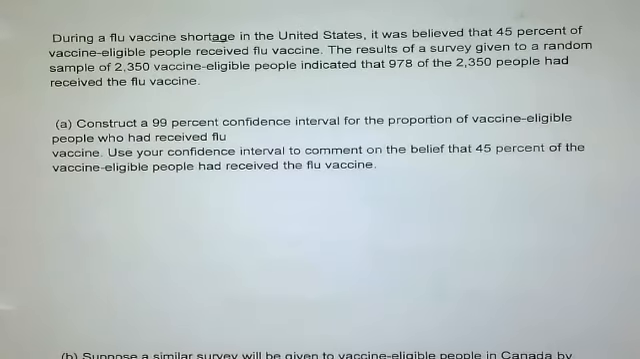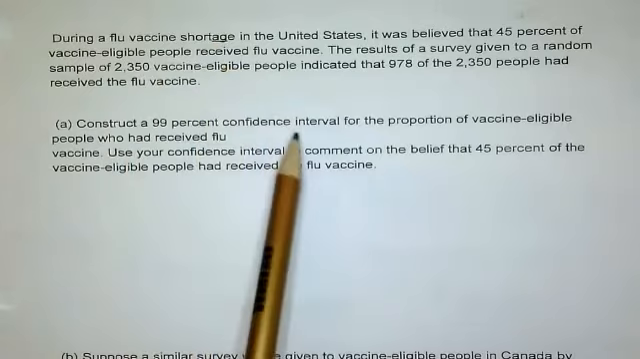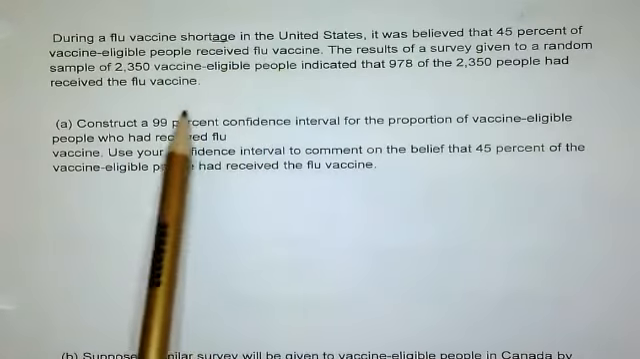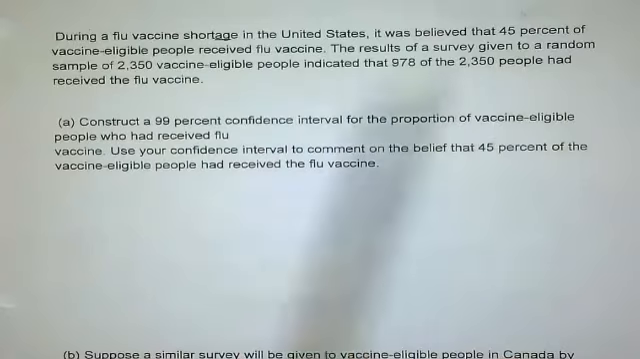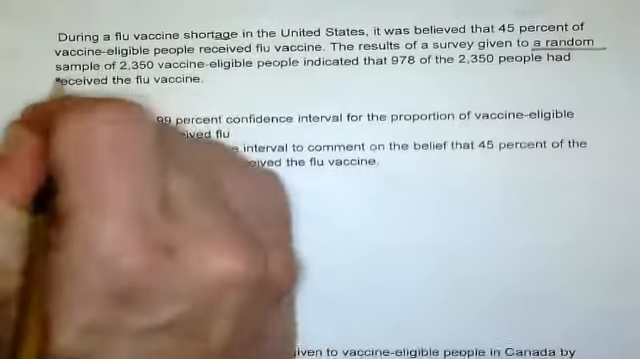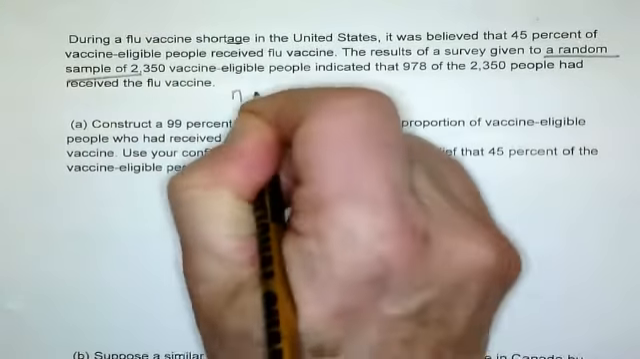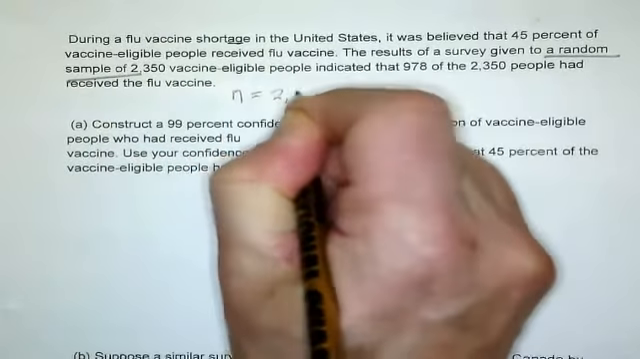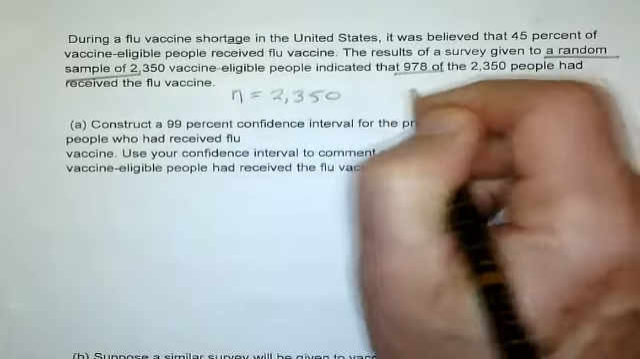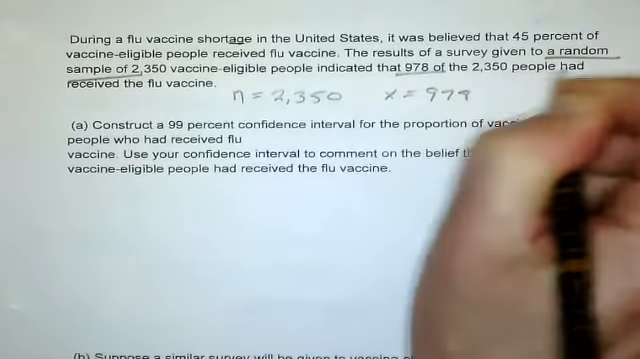Okay, so creating a confidence interval for a flu vaccine. It is believed that 45% of vaccine eligible people received the flu vaccine. The results of a survey given to a random sample. That's important. Random sample of 2,350. So that's our sample size. N is 2,350. Indicated that 978, there's my X. X equals 978 of the 2,350.